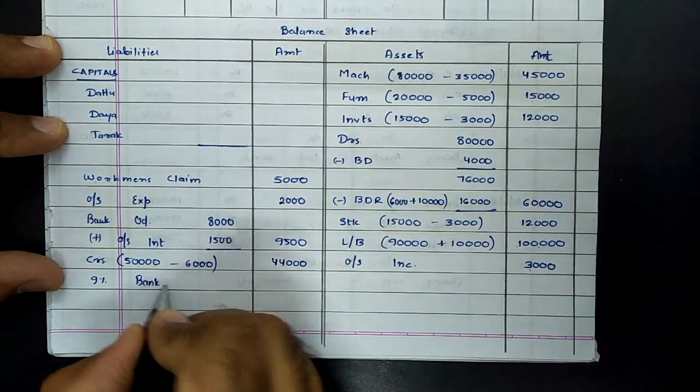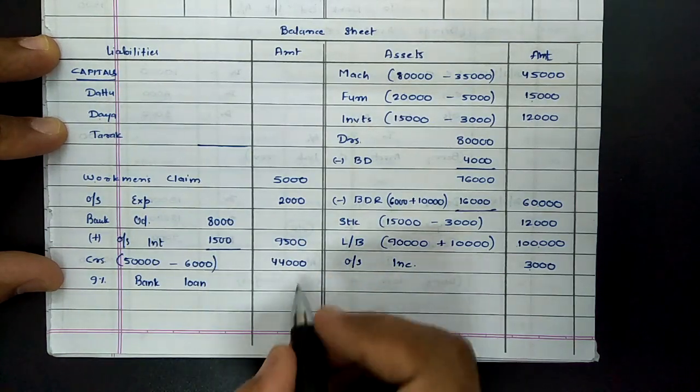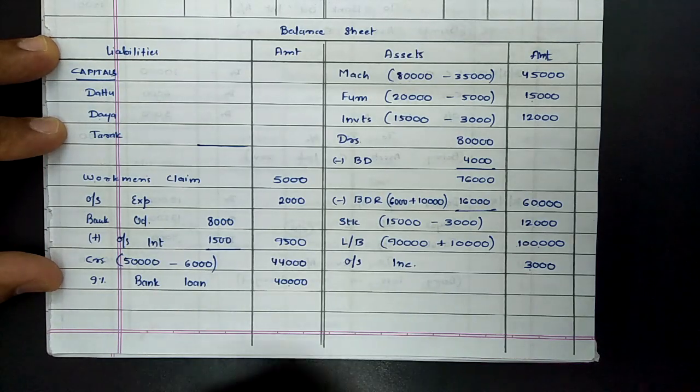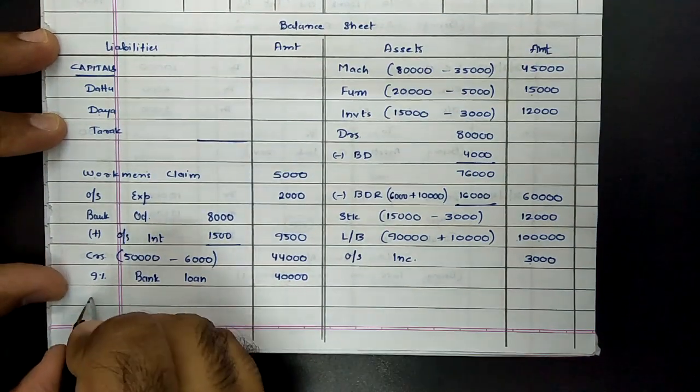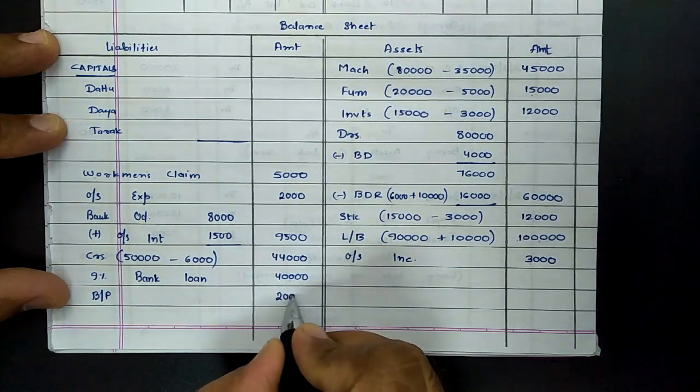Now 9% implies rate of interest. When not given, we are not supposed to deal with same. There is no clarification that interest was outstanding. So we will assume positively that interest was fully paid. And last entry on liability side was bills payable, which will be recorded as it is, rupees 20,000.